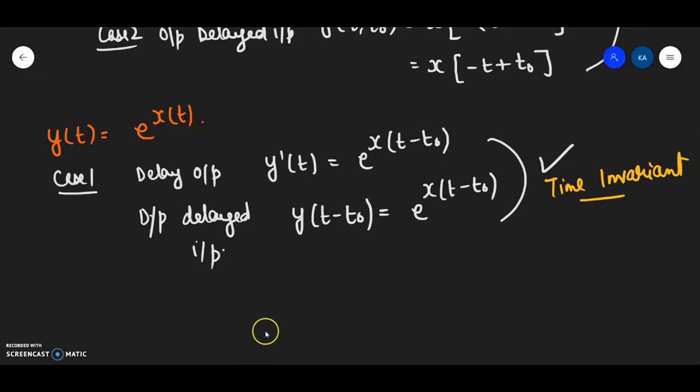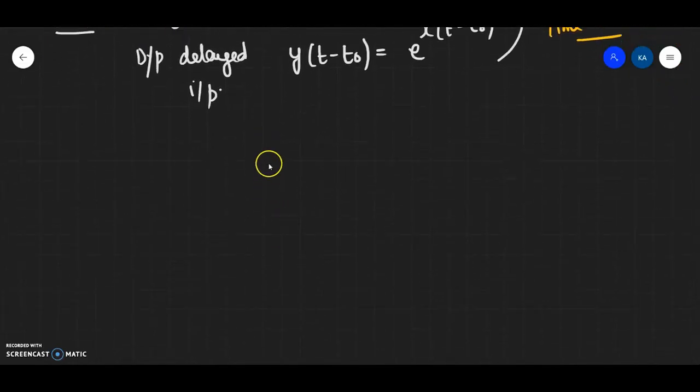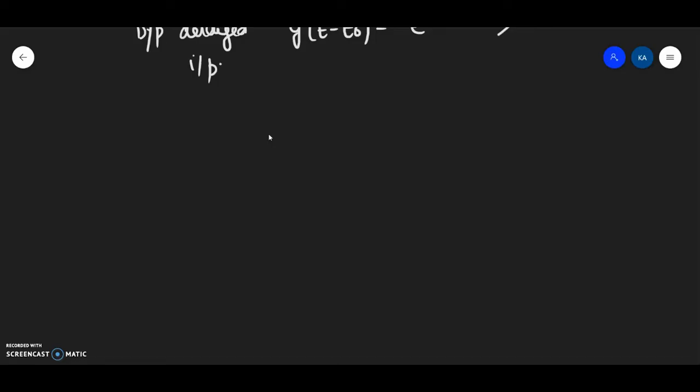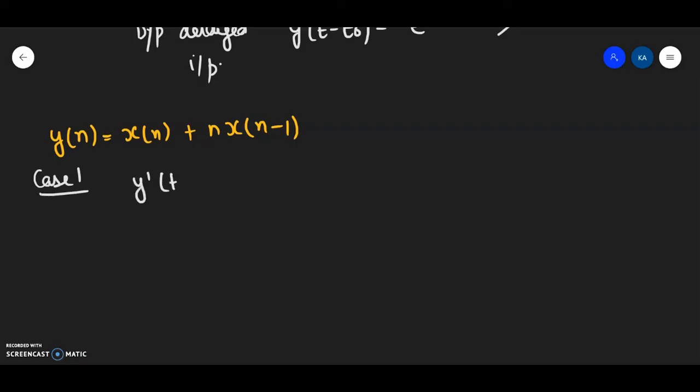Okay. Now let us take an example for a discrete time system as well. Let us suppose that the system is described by the equation y[n] is equal to x[n] plus n times x[n minus 1]. Fine. This is my system. In case 1, I have to delay the output. Case 1, I am finding y'[n].